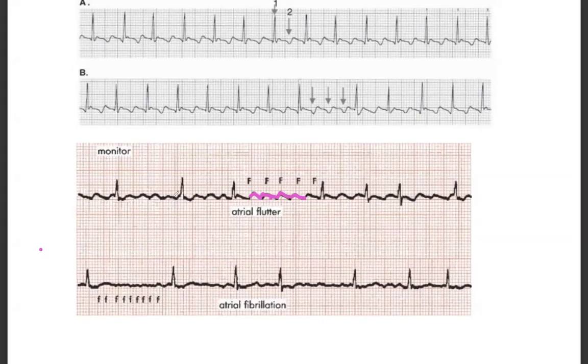Okay. 1, 2, 3. Here, 1, 2, 3, 4. In atrial fibrillation, you can see the difference. Fibrillation is not like a sawtooth. It's like a wavy line, whereas flutter is a clear sawtooth.